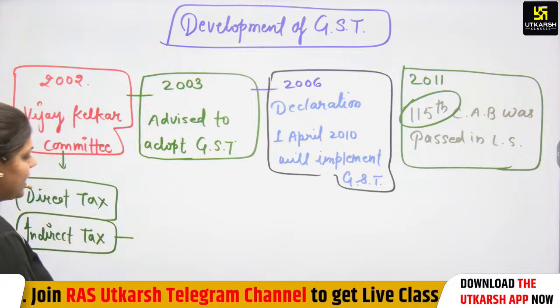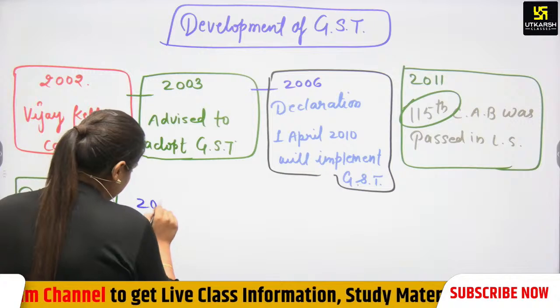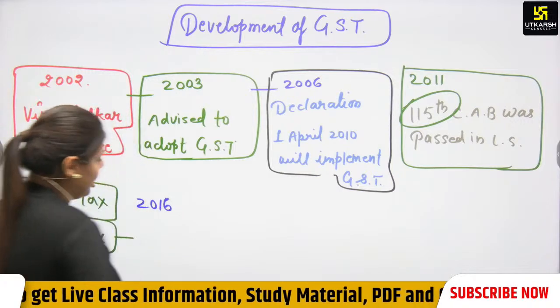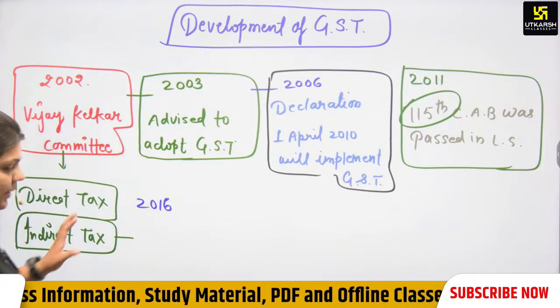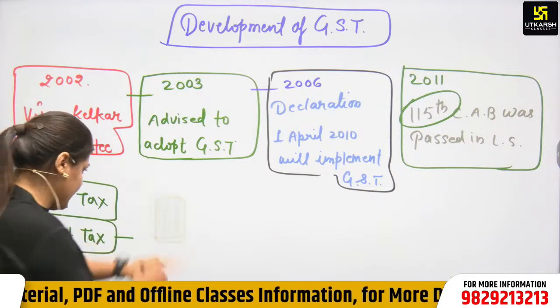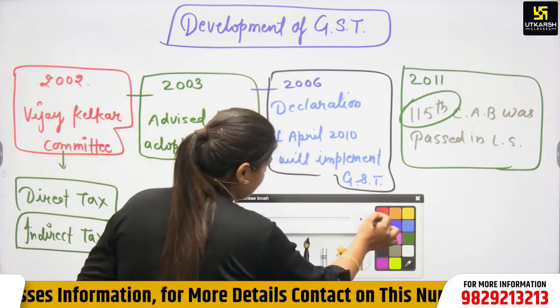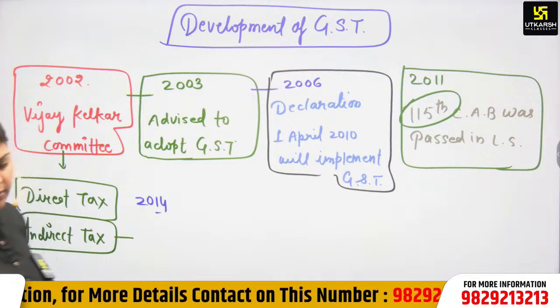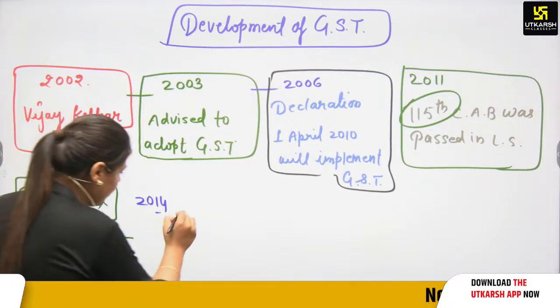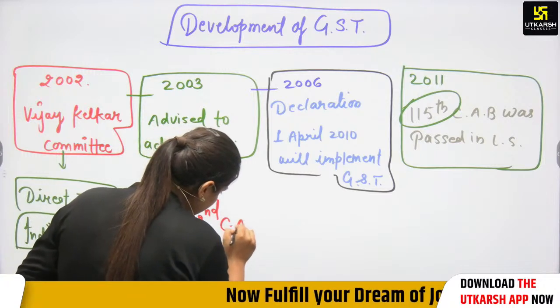Again, after 2011, there is the year 2016, and we can say 2014. There is a bill passed, and the bill was the 122nd Constitutional Amendment Bill.